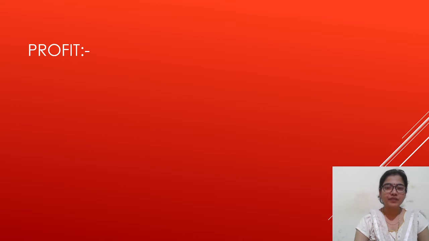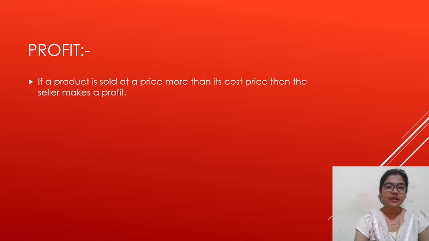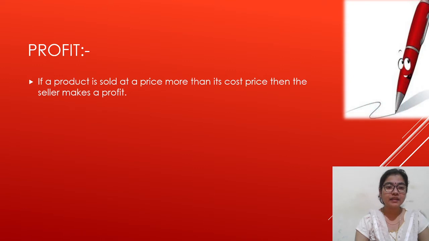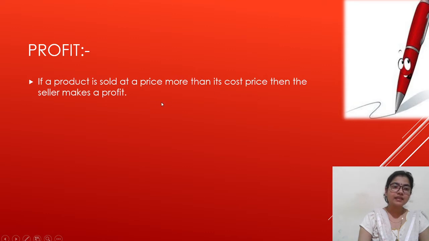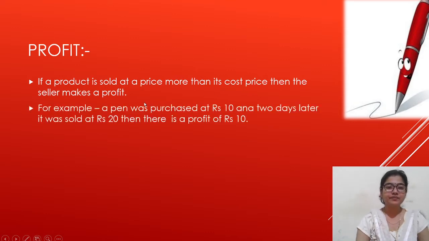First, we will see profit. If a product is sold at a price more than its cost price, then the seller makes a profit. For example, a pen was purchased for rupees 10 and 2 days later it was sold for rupees 20. Then there is a profit of rupees 10.